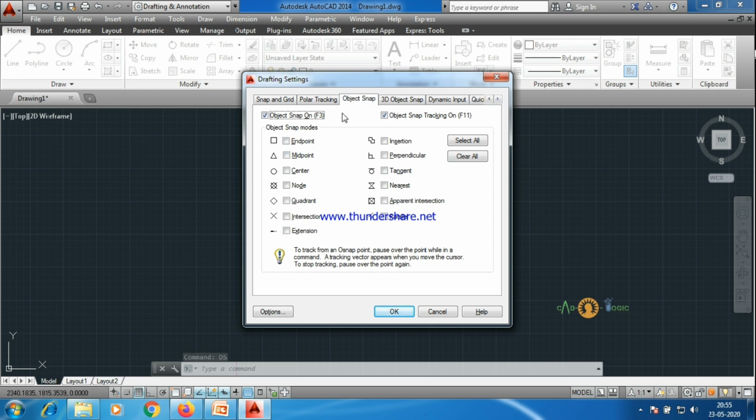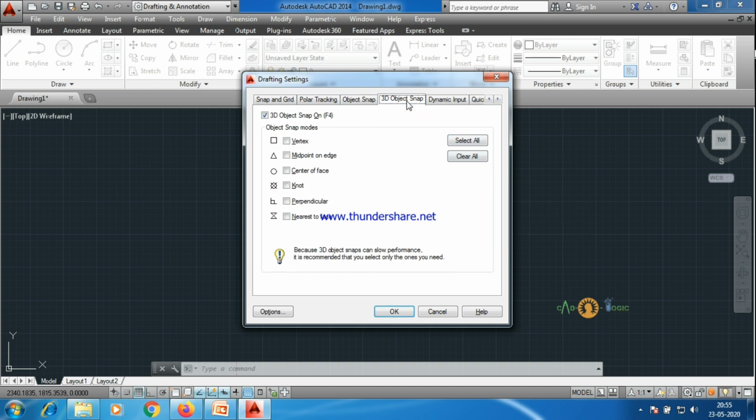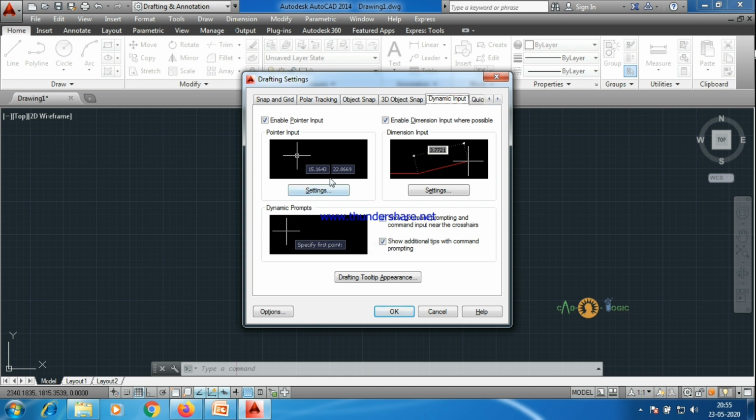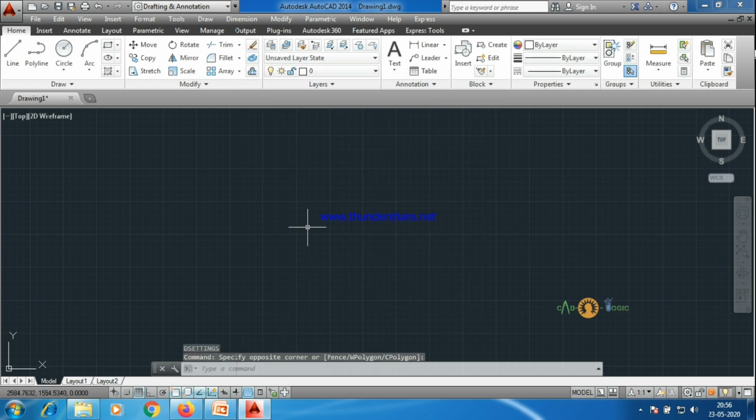First, in object snap, we have to select all, right? Then 3D object snap, we have to select all these two. Then dynamic input: the enable dimension input where possible, we have to uncheck that, and enable pointer input, we have to uncheck this too. Then we press OK, and we are good to go. Now, if we type any command, it will be typed in our command line box. Okay. So let's go. Next is units.